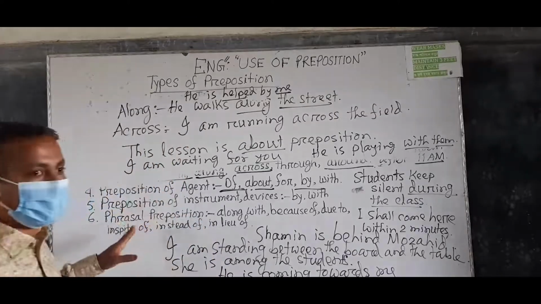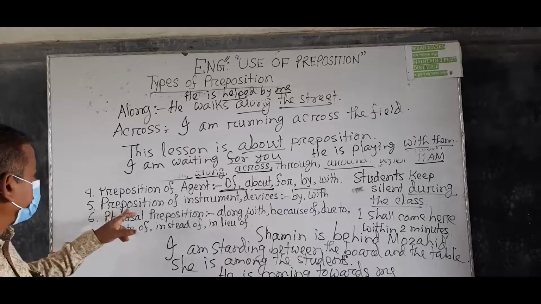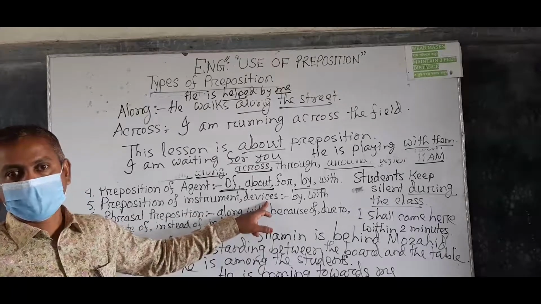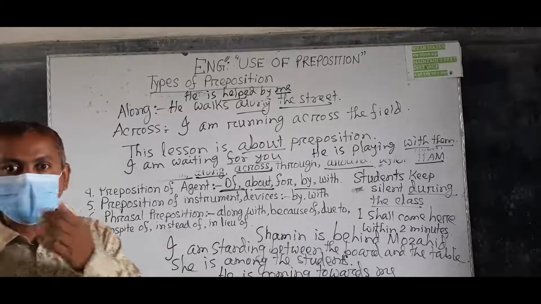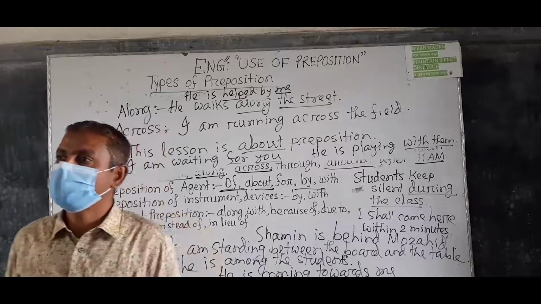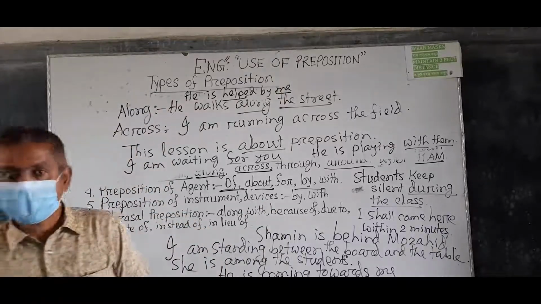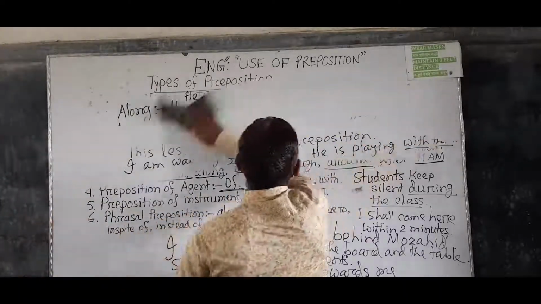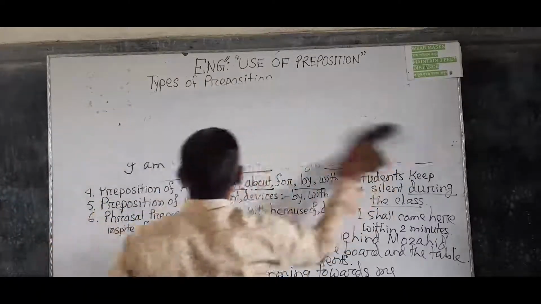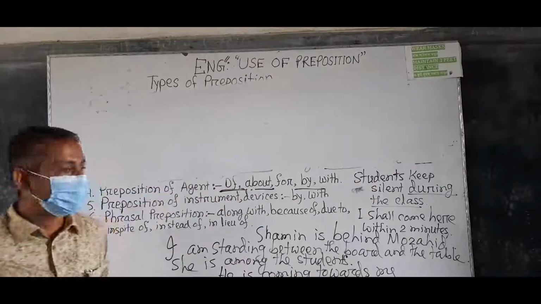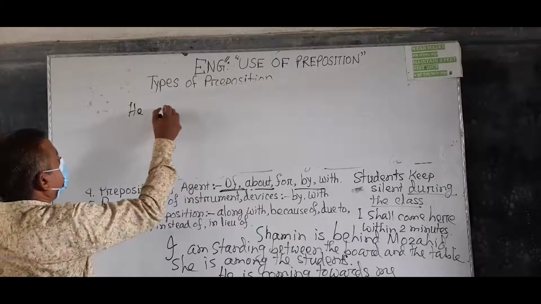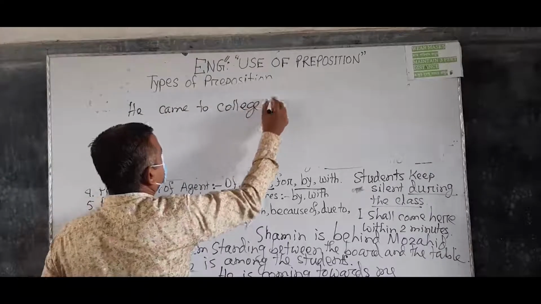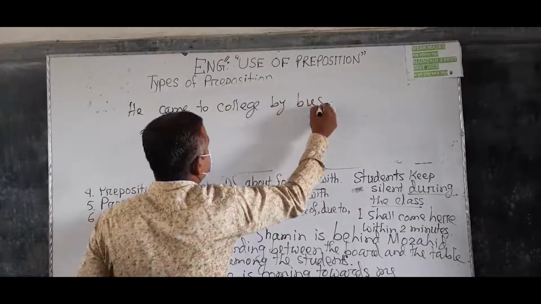Understand? Now the last type, the preposition of instrument or device, is used before an instrument or before a device. Understand? Look at the example. He came to college by bus.